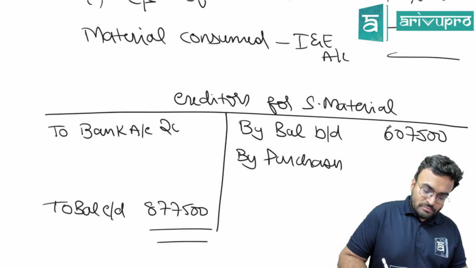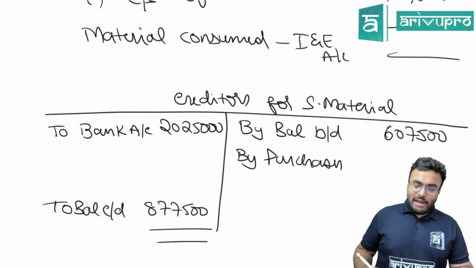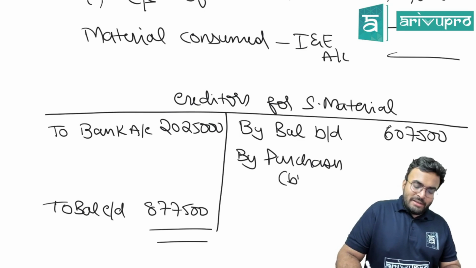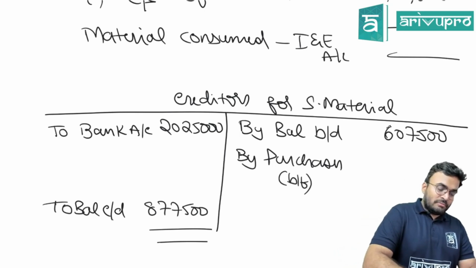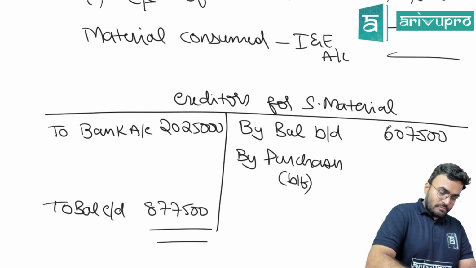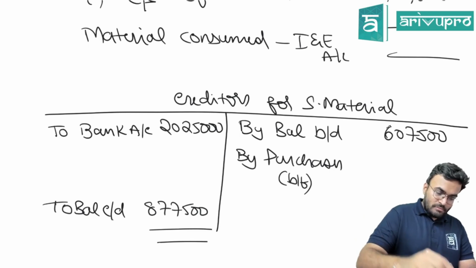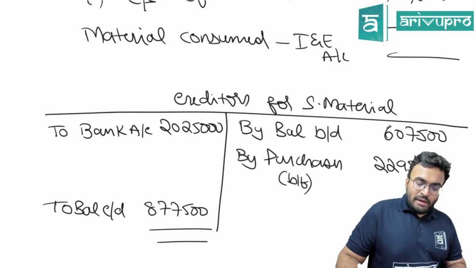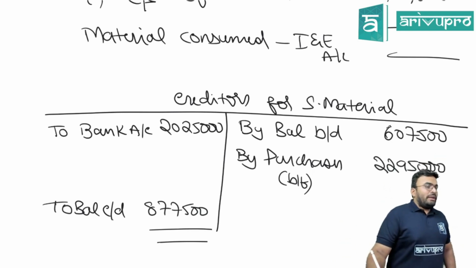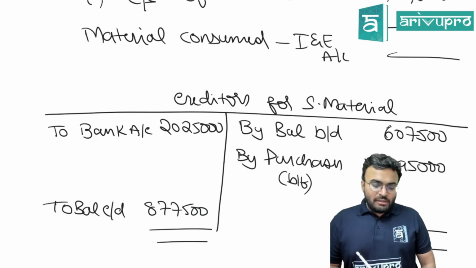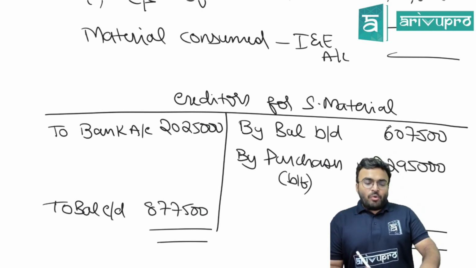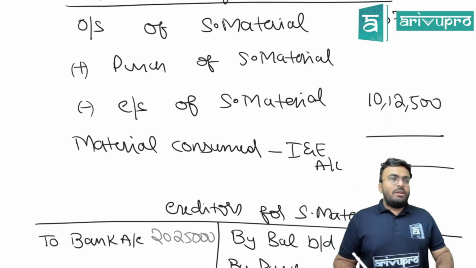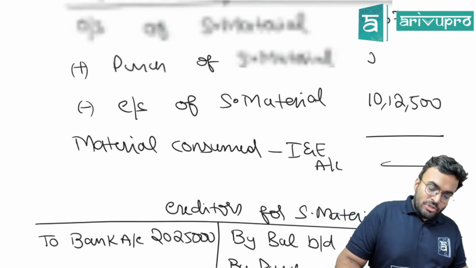By purchases, balancing figure: 22,95,000 is the purchases. What will you do with this purchase? Go into the question, write 22,95,000 purchases.